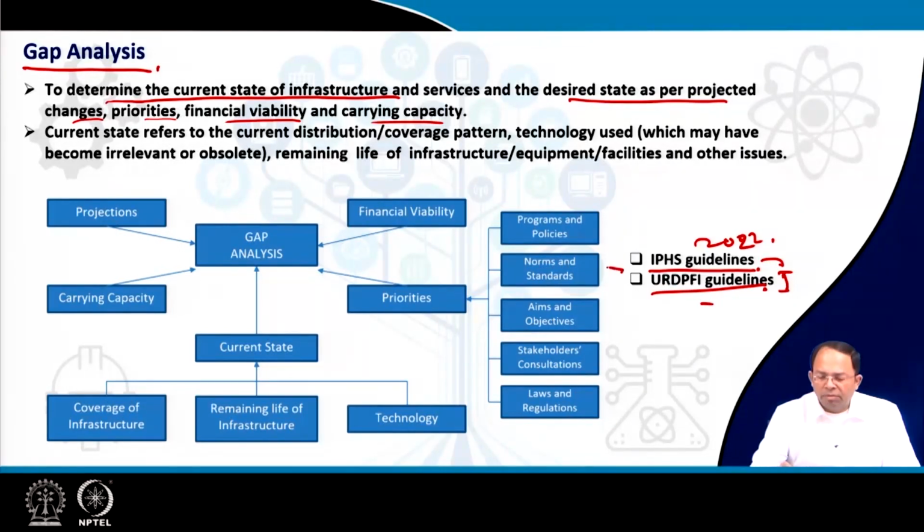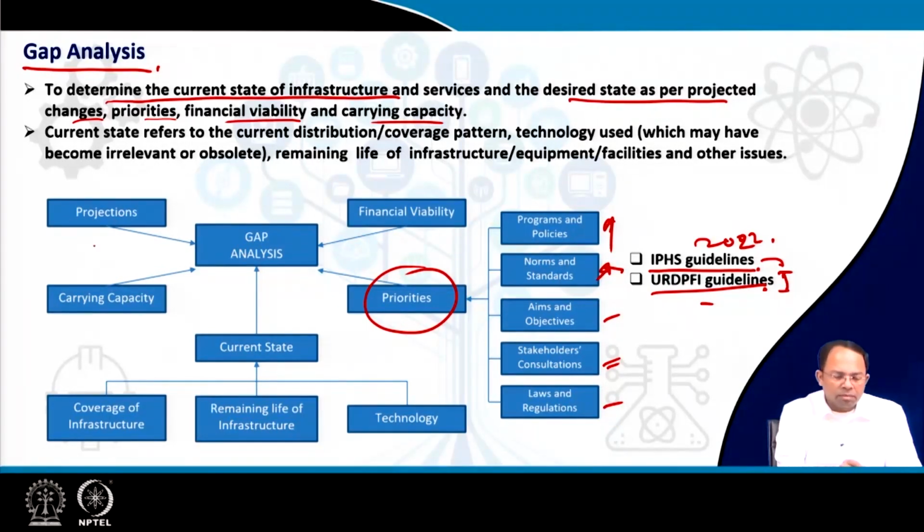So this will give me the norms and standards that have to be followed. But everything else, like what my aims and objectives are, what the stakeholders prioritize, the different laws and regulations for that urban area, and the different programs and policies that are going on, will determine what should be prioritized and what sort of health centers should be coming up in an area.